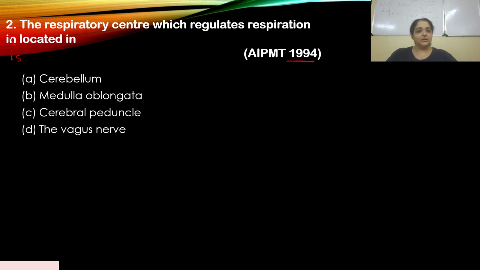Cerebellum is our first option, which is incorrect. Medulla oblongata is the second option, which is the correct answer. It is the respiratory center which regulates respiration. C, cerebral peduncle, which is again incorrect. D is the vagus nerve, which is again incorrect. So your answer should have been B, medulla oblongata. Let's look at our discussion.